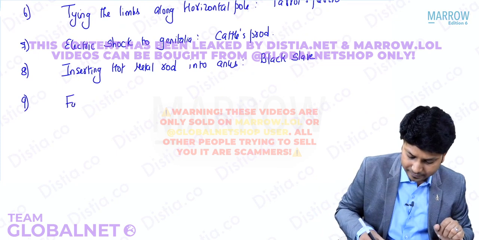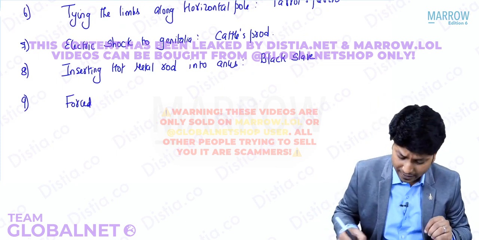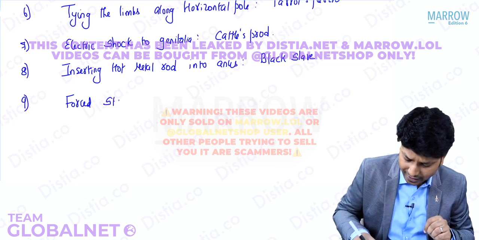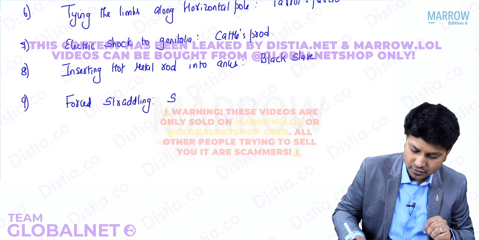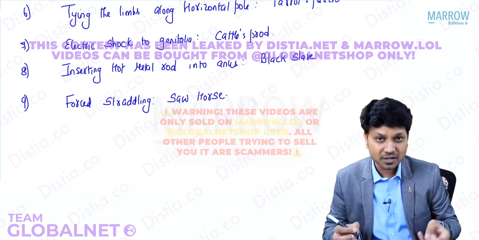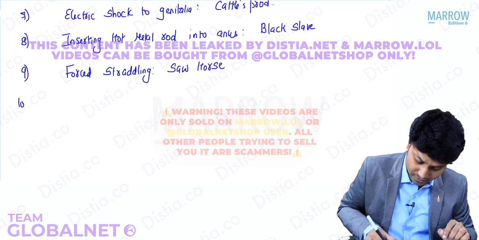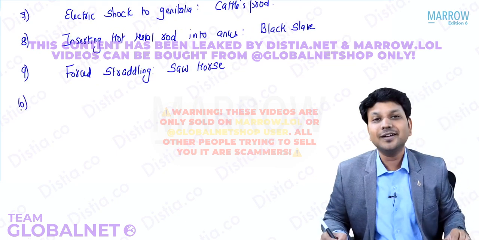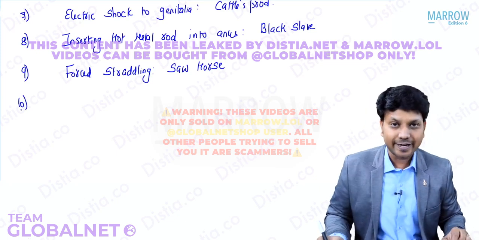Force straddling: the person has to be forcefully sitting on a sharp platform. We call it force straddling. This is called sawhorse, right? Remember, a person sitting on a horse, right? This person is sitting on a sawhorse. Okay, right?